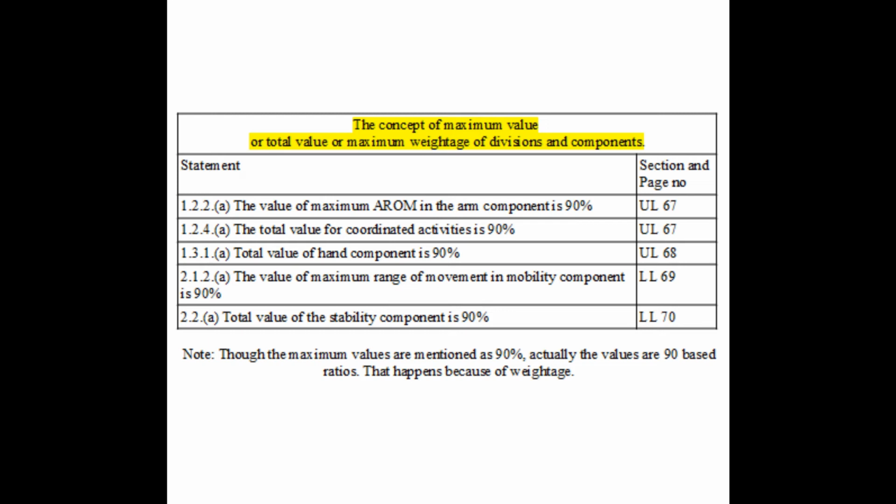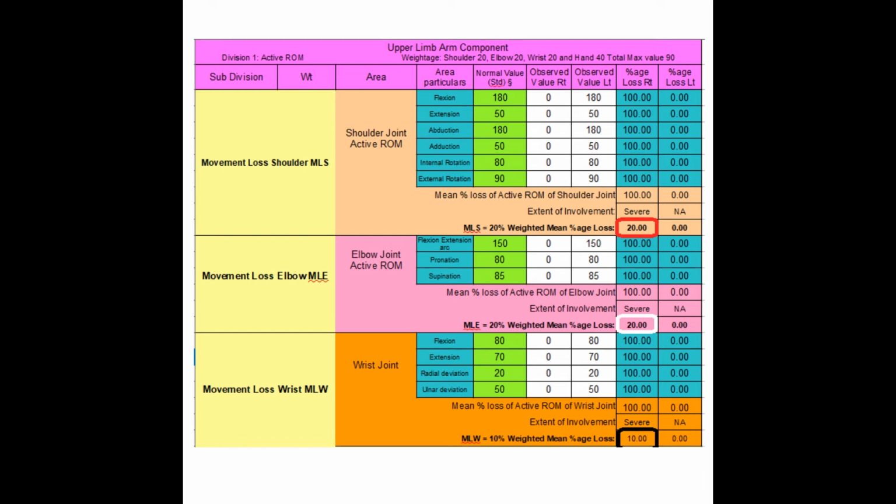It is easy to understand this concept with examples. Let us check the concept of AROM in the arm component of upper limb according to page number 67, appendix 2, form A, page number 108 and 109. Let us see if full AROM of arm component is lost, what is the total value you will get. New Gazette says it should be 20 plus 20 plus 10 plus 40% in shoulder, elbow, wrist and hand. For the sake of simplicity, let us see the effect in shoulder, elbow and wrist in the first stage. Total value is 20 plus 20 plus 10 is equal to 50%.